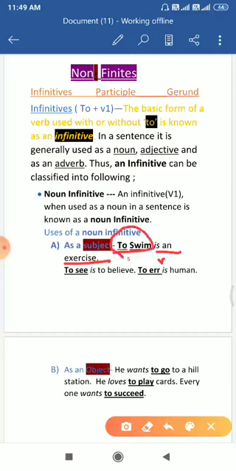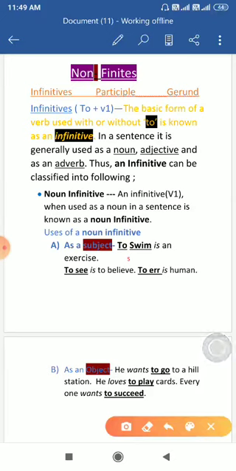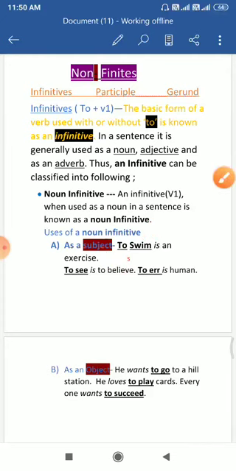So look at here, concentrate here, the subject of this sentence is what? The subject of this sentence is actually to swim. Swim is actually the first form of the verb. Look at here, first form of the verb. And this first form of the verb in the sentence has been used with to, and has been used in place of what? Has been used in place of the subject of the sentence.